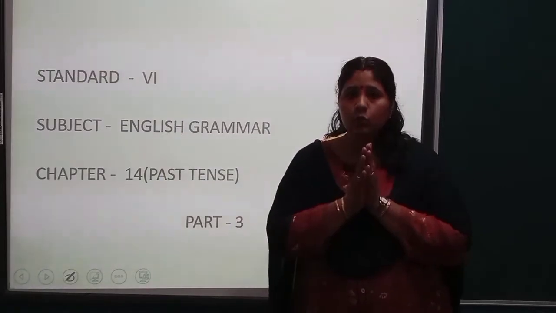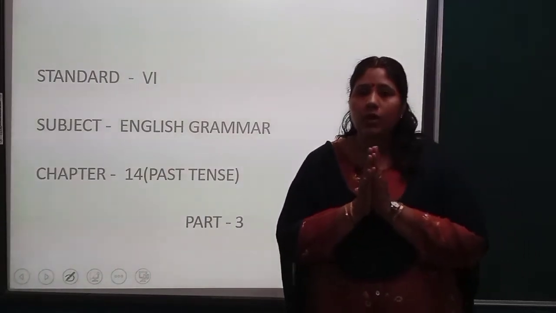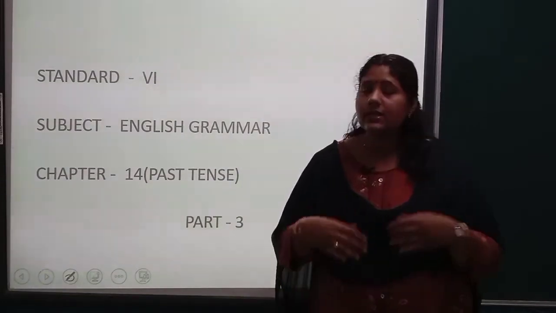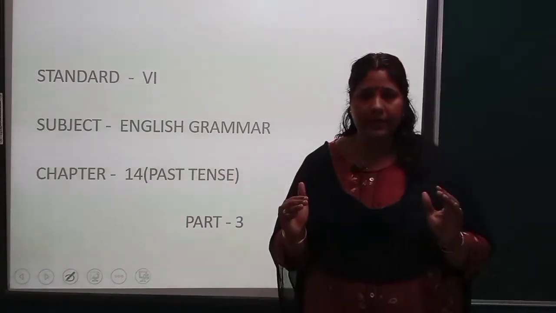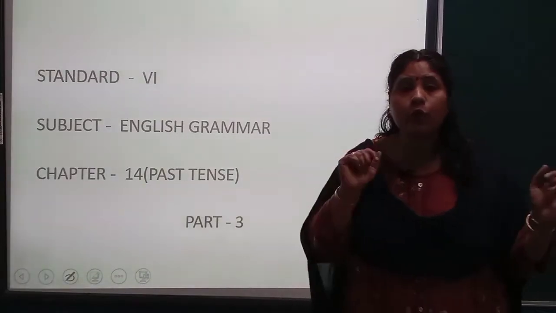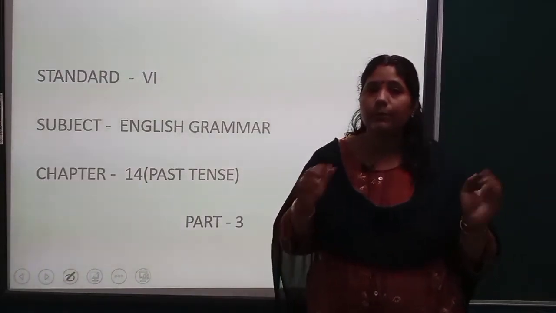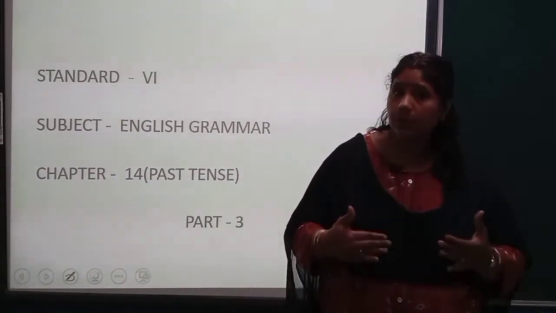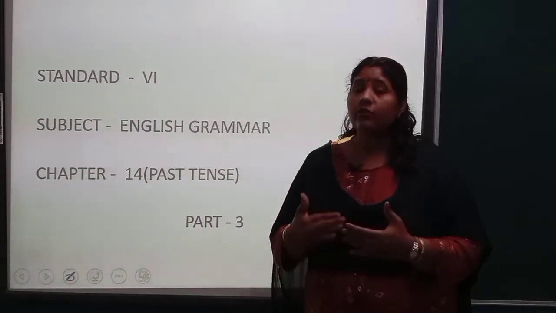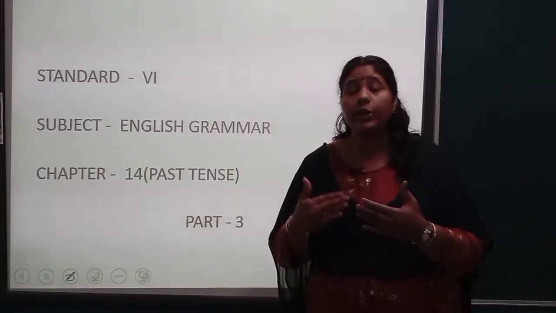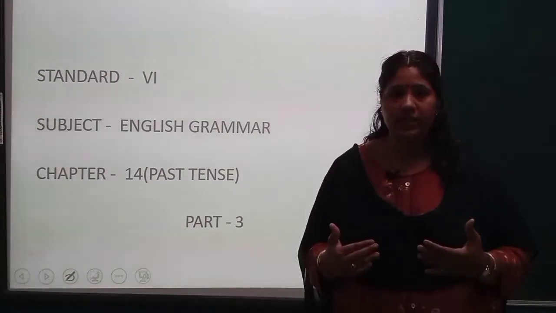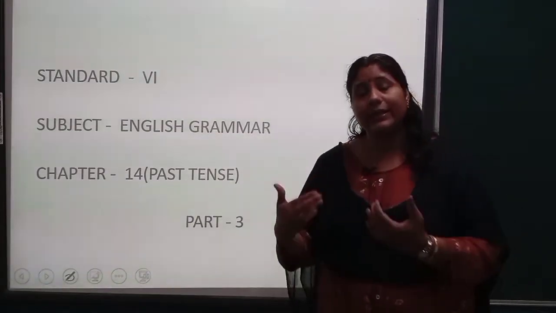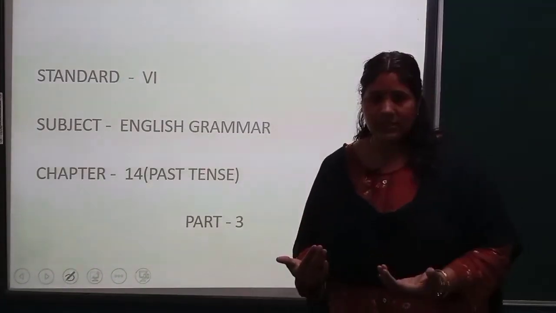Till part 2 what have we covered? We have covered simple past tense and past continuous. Simple past tense means already happened, and we use the V2 form of the verb, like buy, bought; want, wanted. Some are regular verbs, some are irregular verbs. Irregular verbs are those where you don't add D or ED. Regular verbs are those where you add D or ED to convert them into past tense.